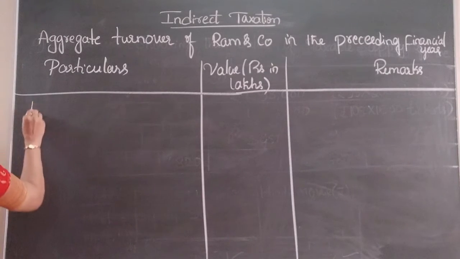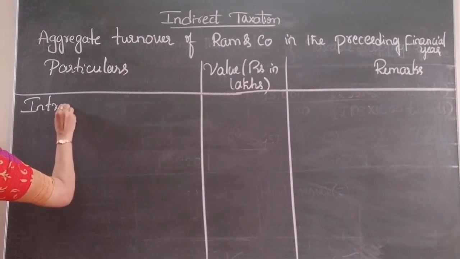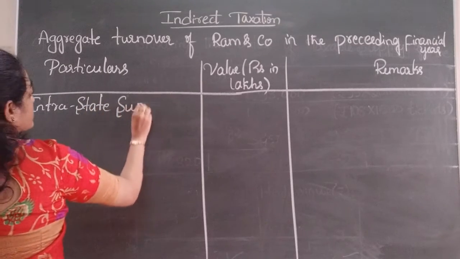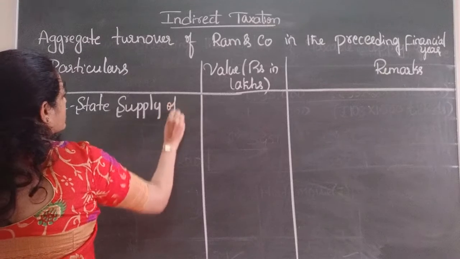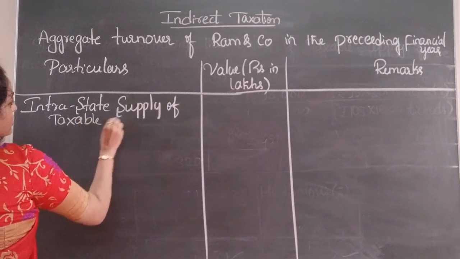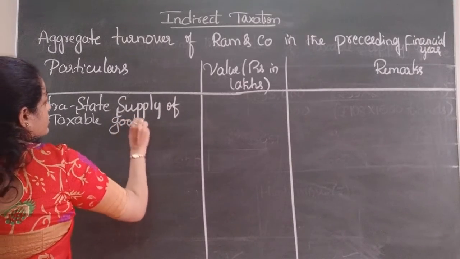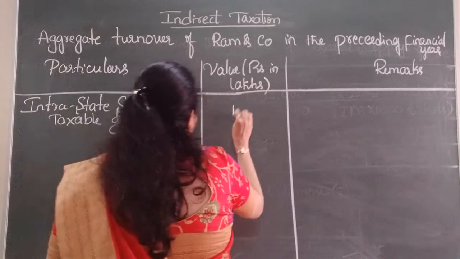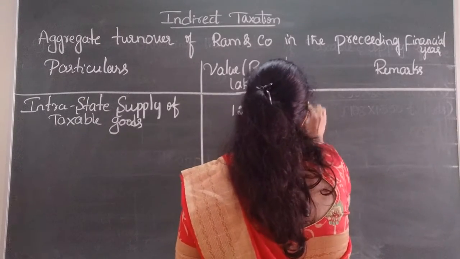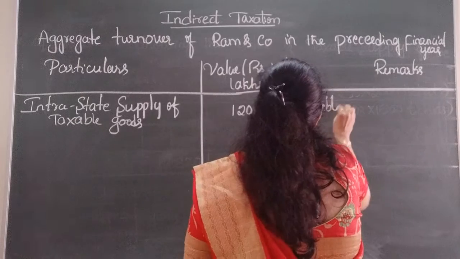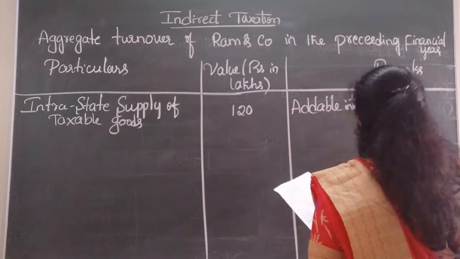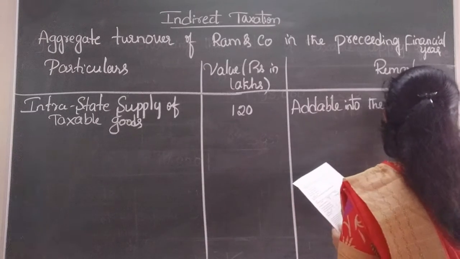Intrastate supply of taxable goods, 120, which is addable into the aggregate turnover.